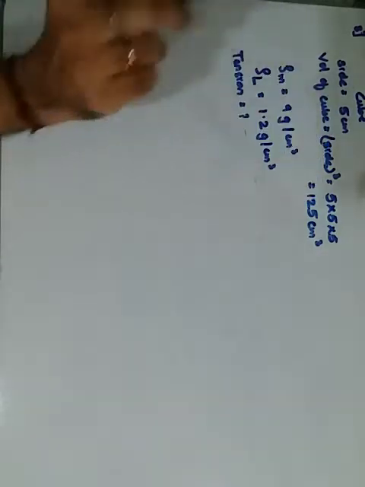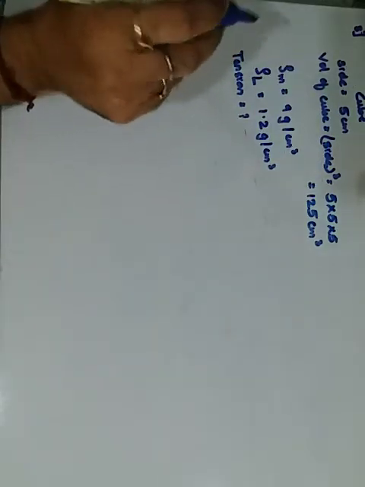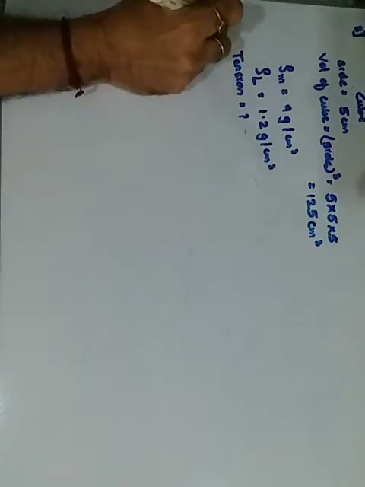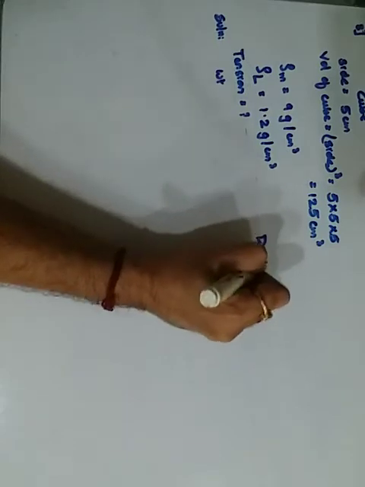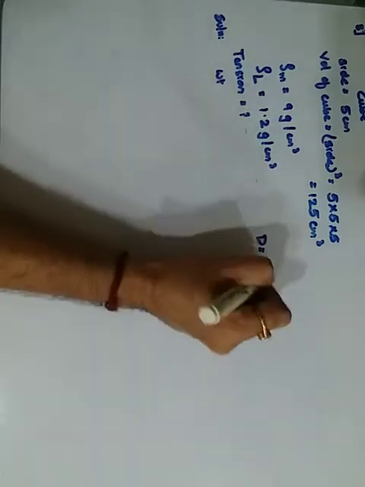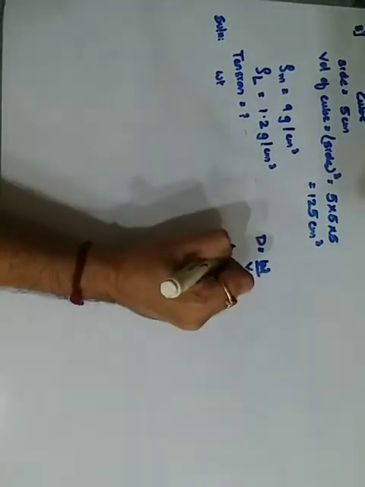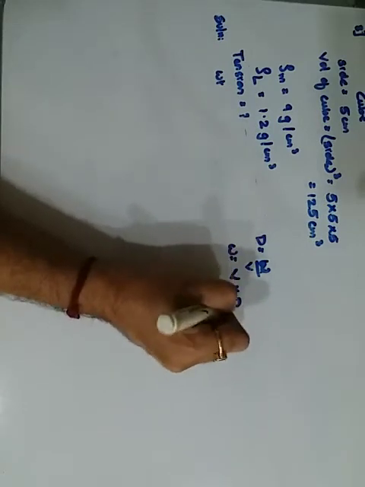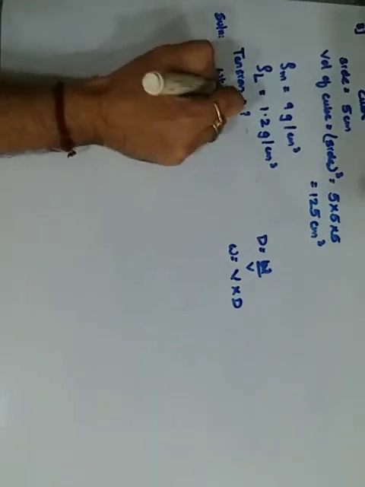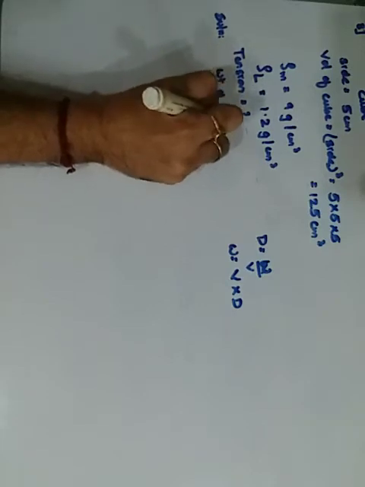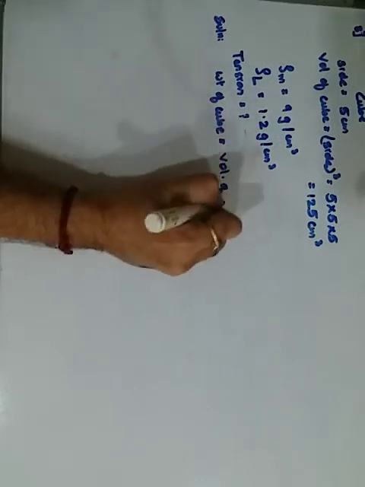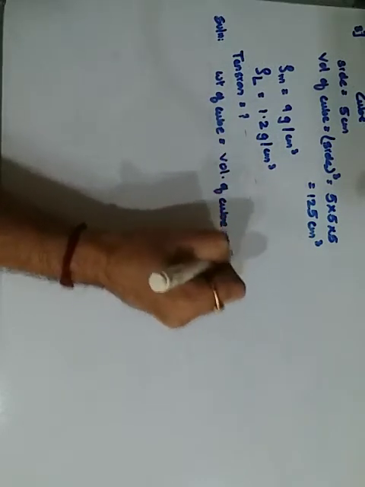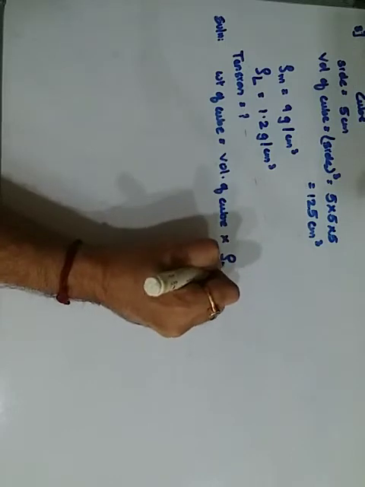First हम लोग ने volume find out कर लिया. From the volume, we'll try to find the weight of the cube. We know that density is equal to mass upon volume, but mass and weight are almost the same. So therefore weight will equal volume into density. Weight of the cube will equal whatever is the volume of the cube into the density of the metal.